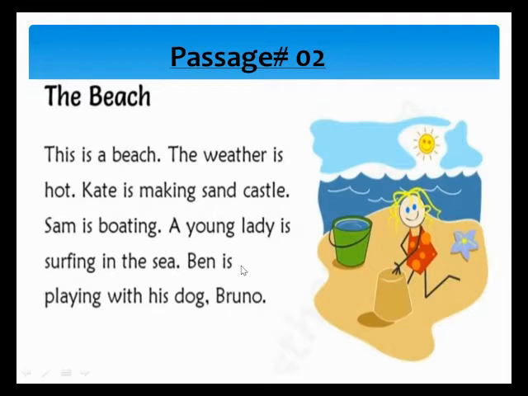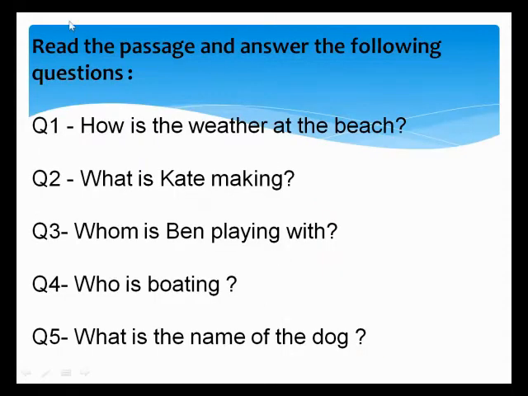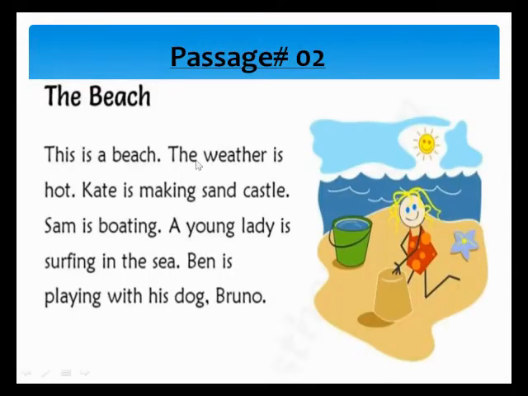So this is passage number two, and this is the reading comprehension. You will read the passage thoroughly. After reading, we will find the answer from the question. So I have a question. Read the passage and answer the following question. Question number one is there. How is the weather at the beach?